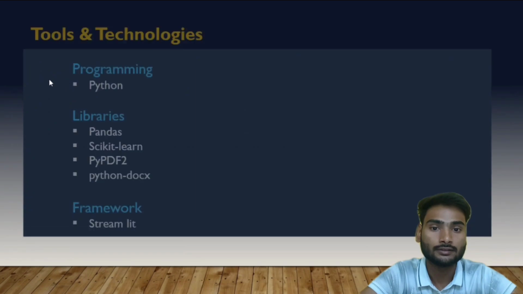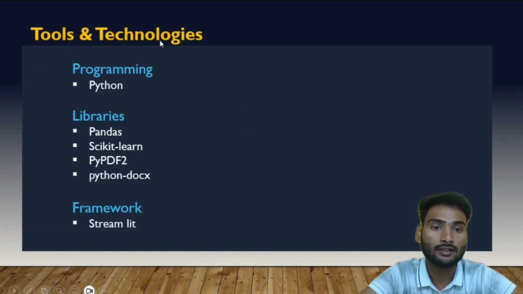Tools and technology. Now let us briefly talk about the tools used in this project. Python was used as the main programming language. Pandas was used for handling and processing the data. Scikit-learn was used to build and train the machine learning models. PyPDF2 was used for extracting text from PDF files. python-docx was used for reading DOCX files. And Streamlit was used to create the web application interface. All these tools work together to build the complete system.